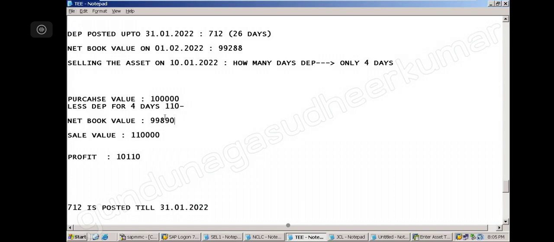See, this is the net book value, today's value. We are selling it for 1 lakh. This is the value of the asset, and you are selling it for 1 lakh. How much is the difference? This is the difference.